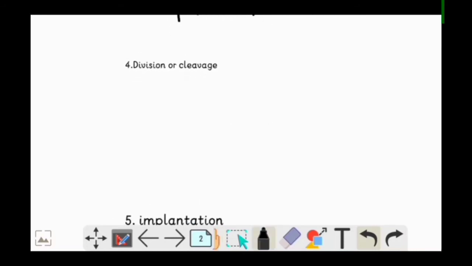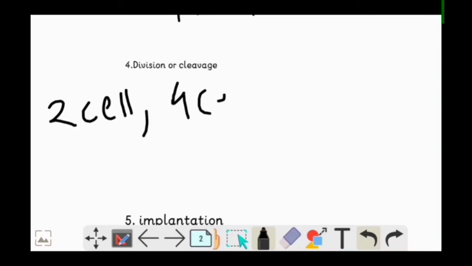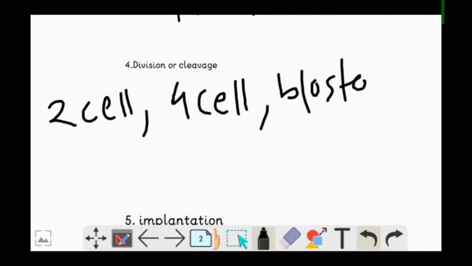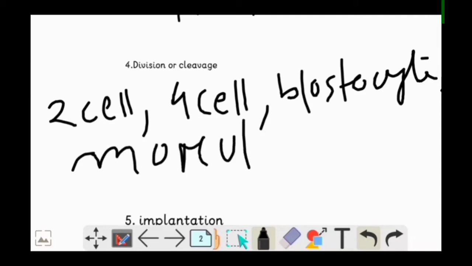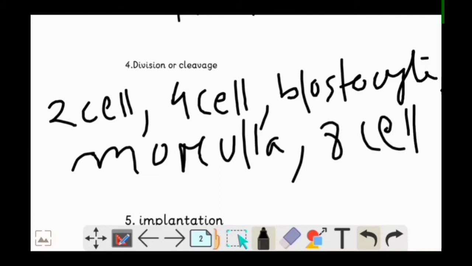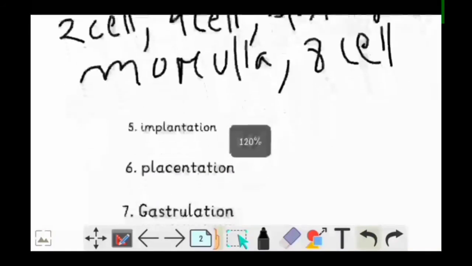In the division phase, the zygote first divides into the 2-cell stage, then the 4-cell stage, then blastocyte, then morula, and finally it converts into the 8-cell stage. So this process is called cleavage. Now, after that it would get implanted. So the next step is implantation.